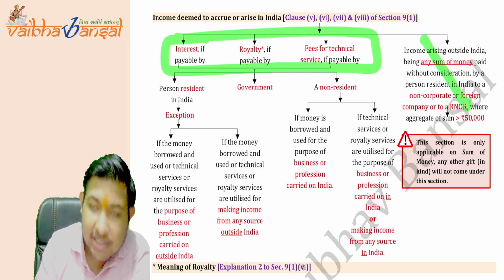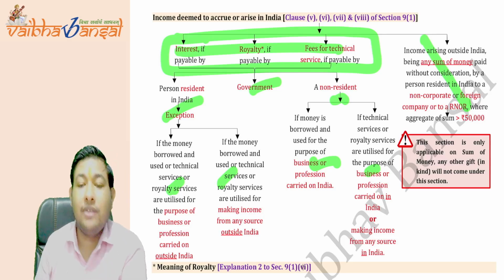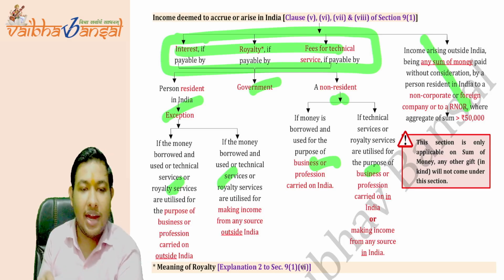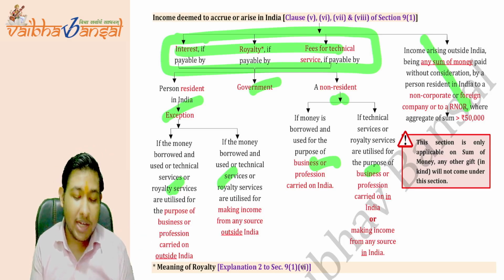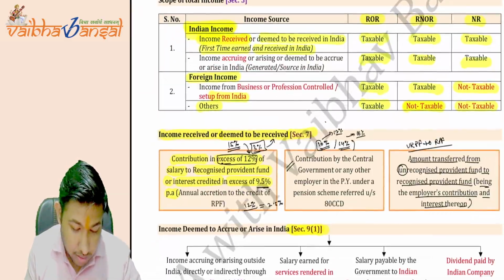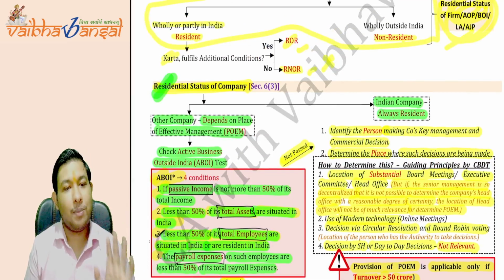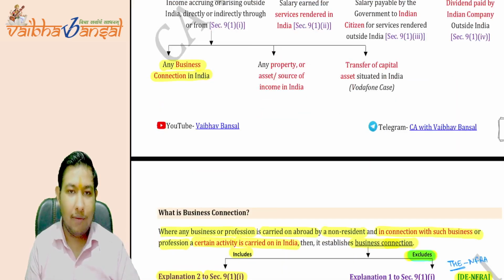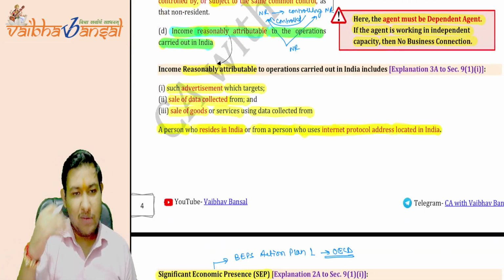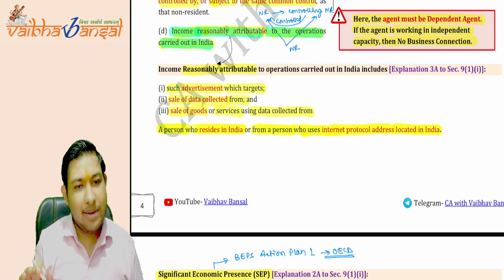If you do not remember this, no problem, but remember this chart. This chart is very important. You will get the maximum number of questions if you are getting any question from the non-resident chapter, and from the above portion, then you will be getting it either from this topic or from residential status of the company. Mainly these two topics are important in this portion of residential status. And afterwards, we have covered sections 115A, 115AC, 115AD, 44C; all these are important sections. Okay.